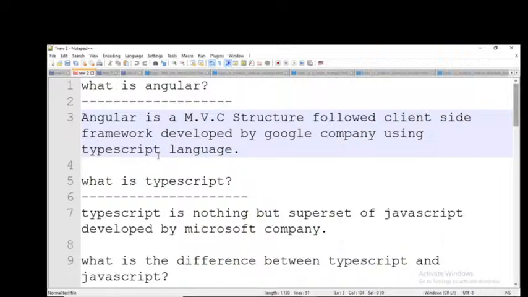Is that clear, everybody? Yes, sir. Clear. Okay, right. So now what is TypeScript? TypeScript is nothing but a superset of JavaScript. So what is a superset of JavaScript? Superset of JavaScript means a modified version of JavaScript, or else an extended part of JavaScript.